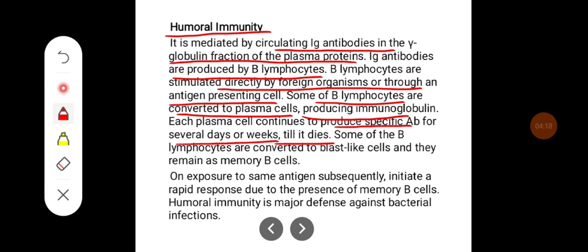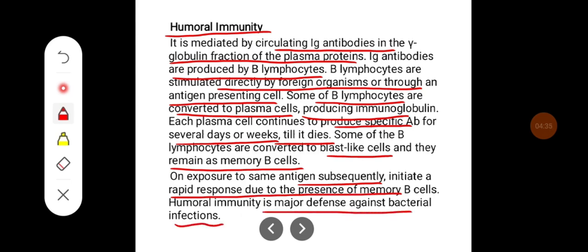Some of the B lymphocytes are converted into blast-like cells and they remain as memory B cells. On exposure to the same antigen subsequently, they initiate a rapid response due to the presence of memory B cells. Humoral immunity is a major defense against bacterial infection.